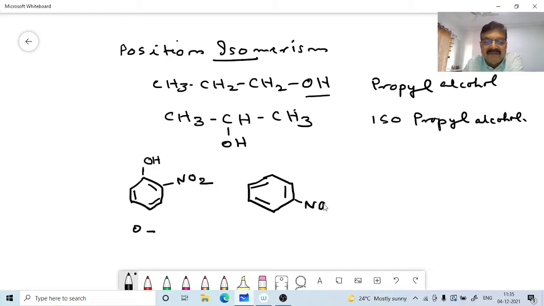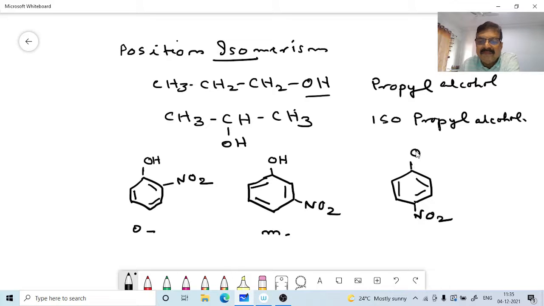This is metanitrophenol, and this is paranitrophenol. So orthonitrophenol, metanitrophenol, and paranitrophenol are all examples of position isomerism.